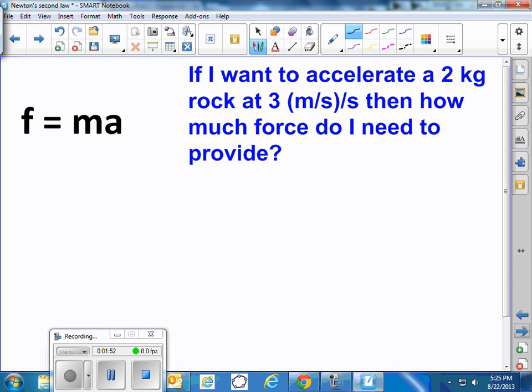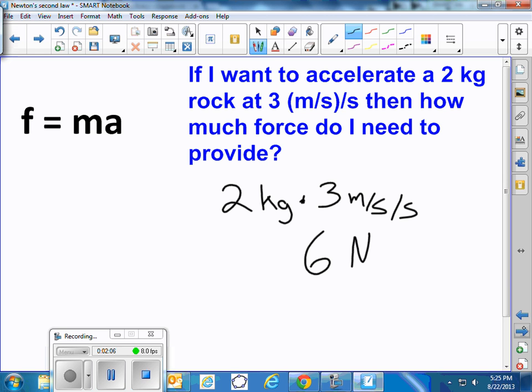You multiply your 2 kilogram rock by your 3 meters per second every second, and that gives us a value of 6 kilogram meters per second squared, and we give that a special name called newtons. That's a measure of force.